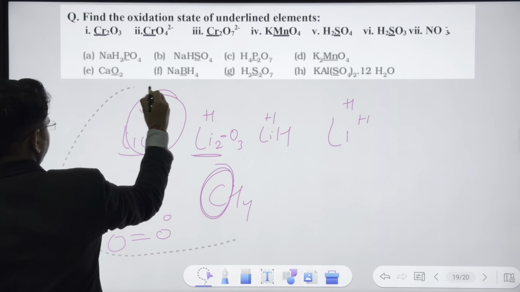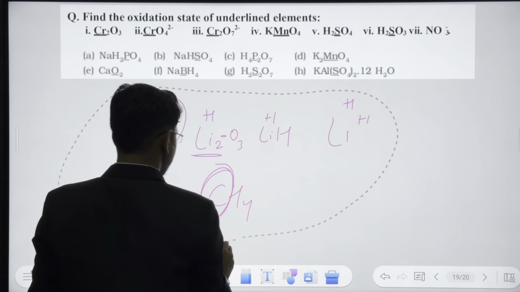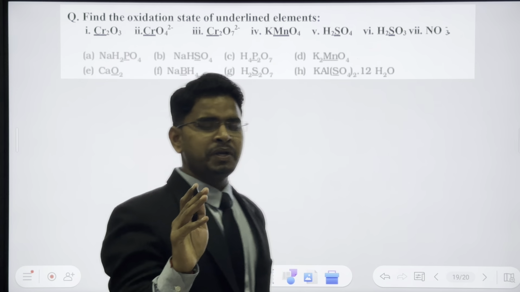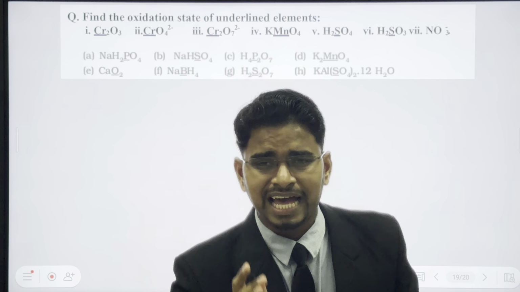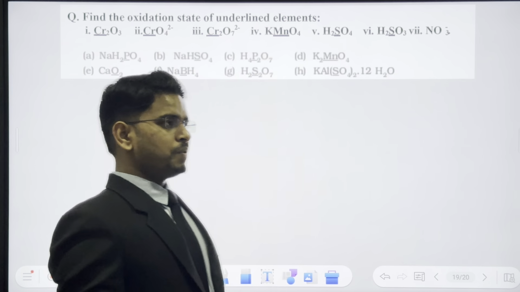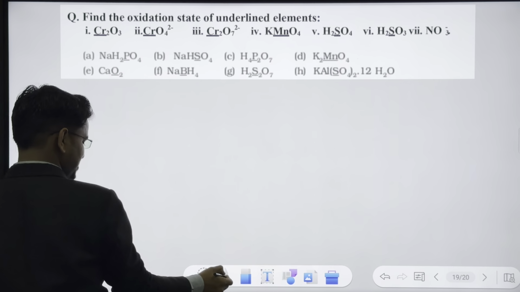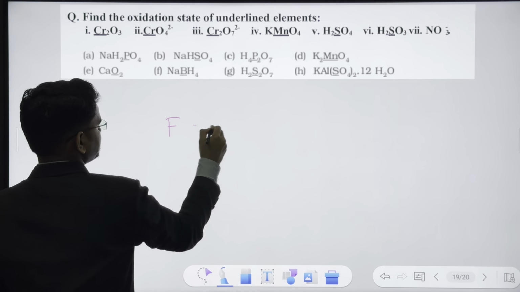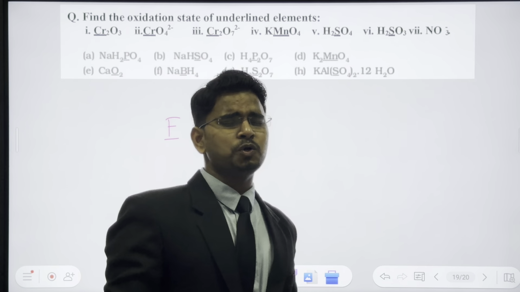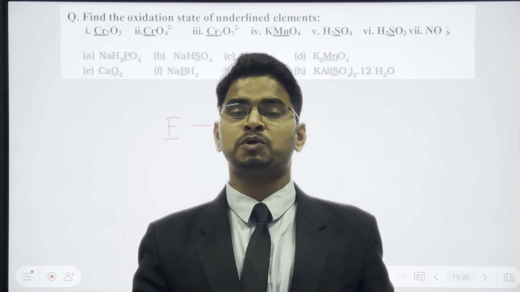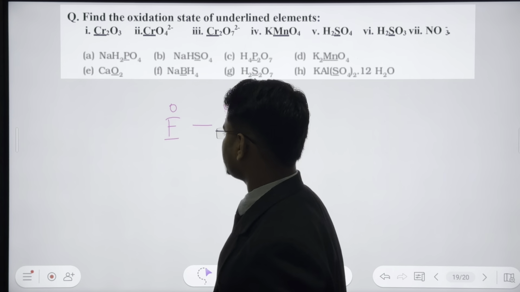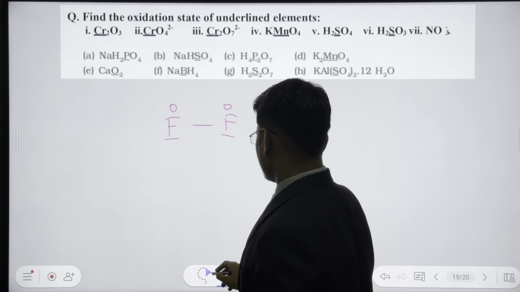Then fluorine. Fluorine is the most electronegative atom of the whole periodic table, and that's why fluorine will always have -1, except in some cases, like when you have F2. We know fluorine is strong, but who is stronger here? Both are equally strong, so nobody will be able to pull electrons or push electrons, and that's why the oxidation state will be 0. That's rule number 3.